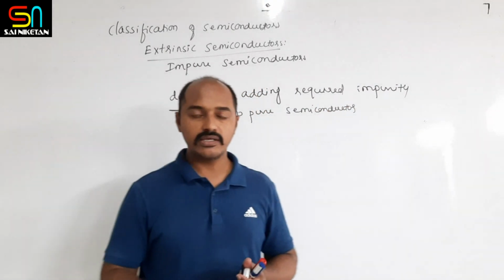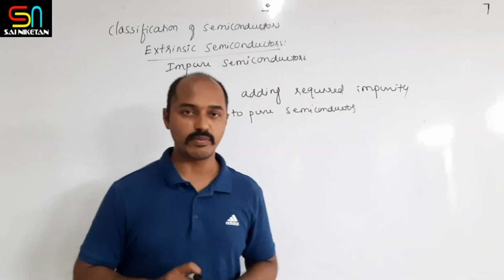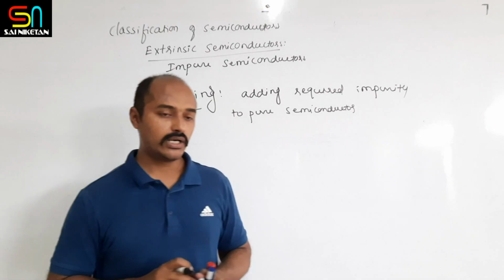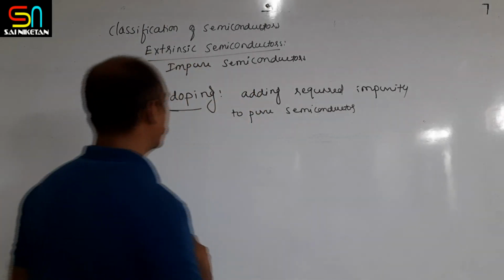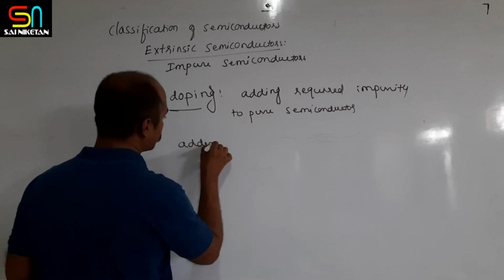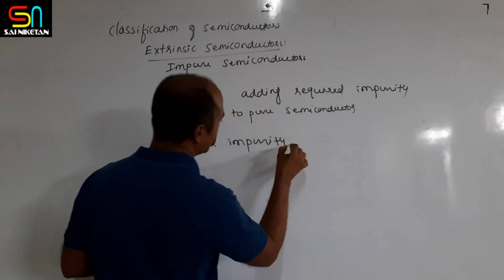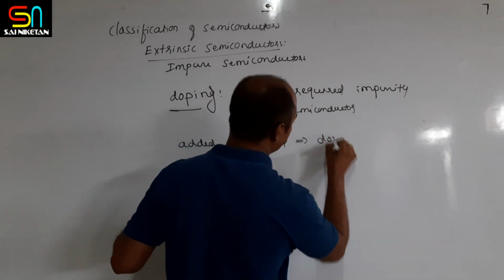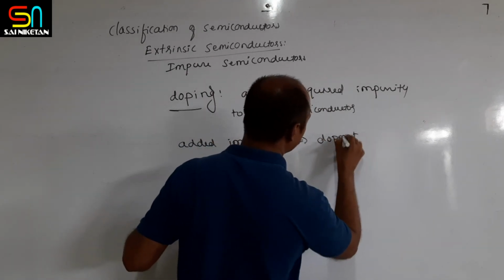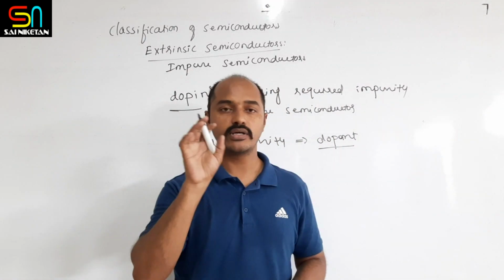In doping, excess electrons may be formed or excess holes may be formed, depending upon what impurity you have added. The added impurity is called the dopant.